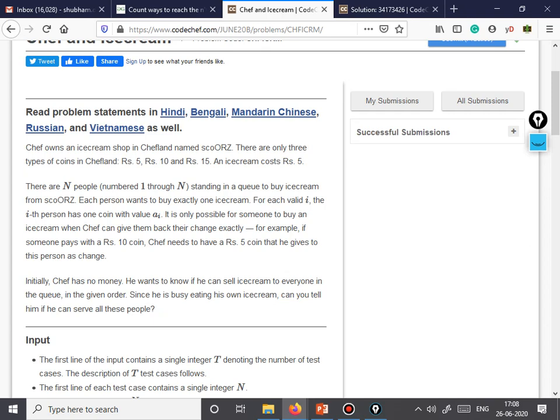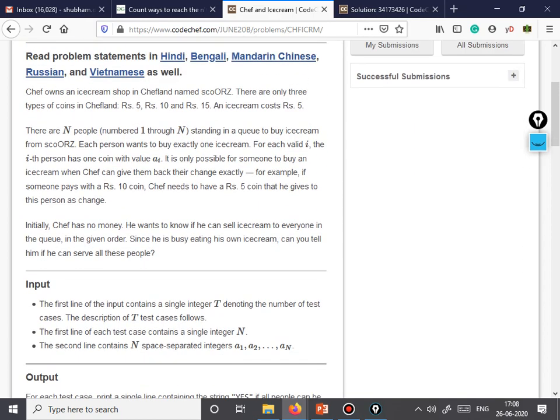For example, if someone pays with a rupee 10 coin, Chef needs to have a rupees 5 coin that he gives to this person as the change. Initially, Chef has no money. He wants to know if he can sell ice cream to everyone in this queue in the given order. Since he's busy eating his own ice cream, can you tell him if he can serve all these people? The first thing to take from here is that there are only three types of coins in Chefland: rupees 5, 10 and 15. So only these three denominations are available to us.